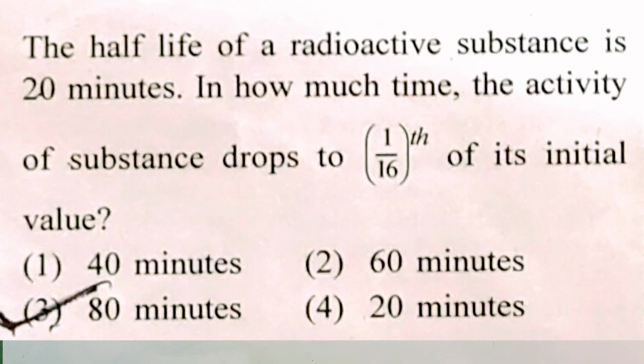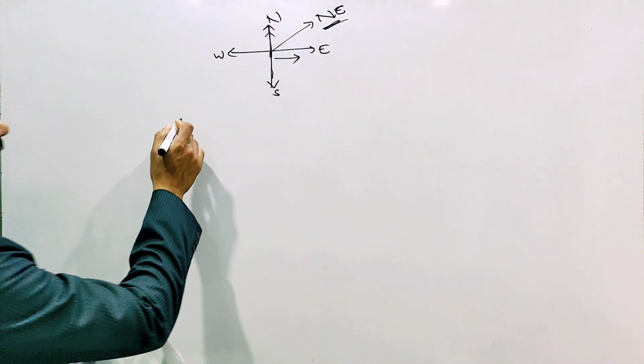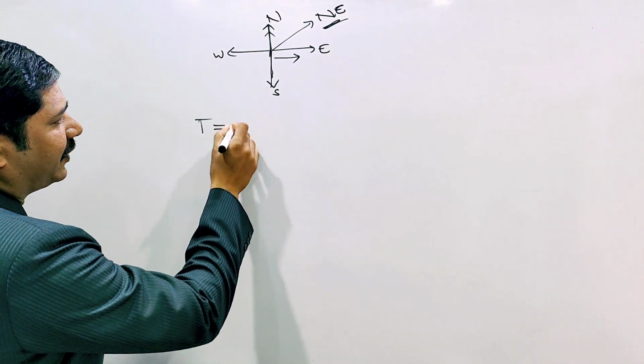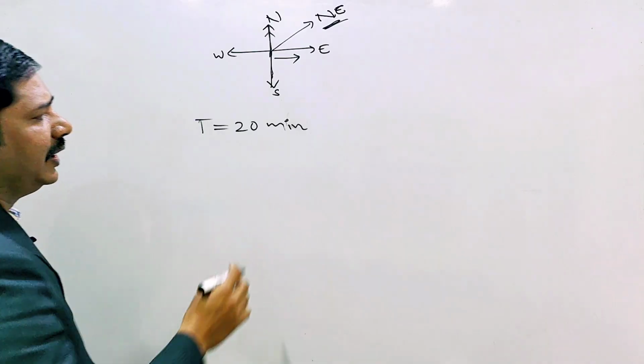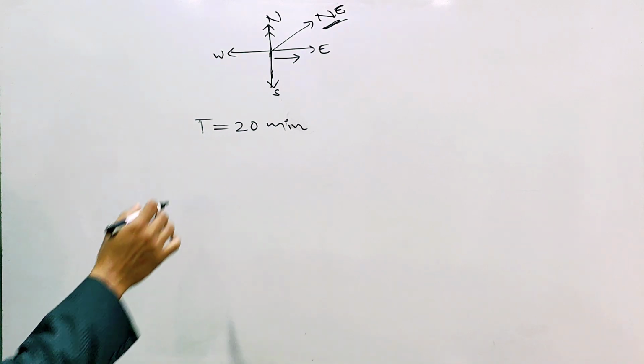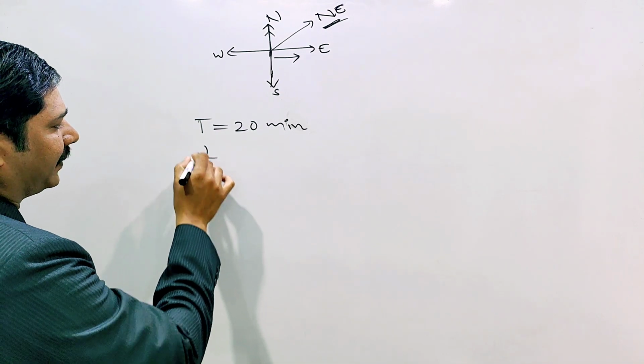You can check the third one. The half-life of a radioactive substance is 20 minutes. In how much time does the activity of the substance drop to 1 by 16th of its initial value? Here the half-life is given, T equal to 20 minutes. The fraction given is 1 by 16.